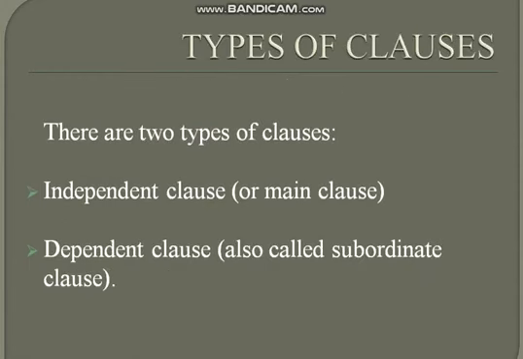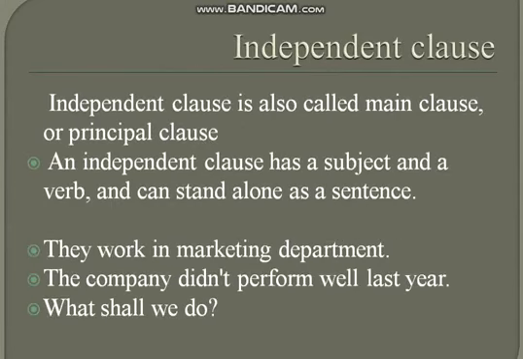We have two types of clauses: independent clause, or main clause, and dependent clause, also called subordinate clause. Let's discuss them one by one, then it would be more clear to you. An independent clause is also called a main clause or principal clause, because at times the other different types of clauses depend on it. That's why it is called a main clause or principal clause.